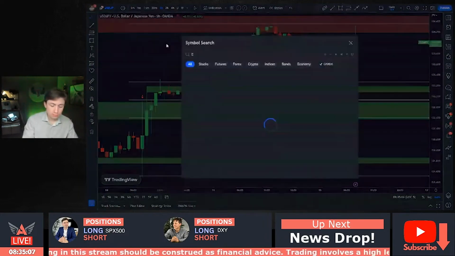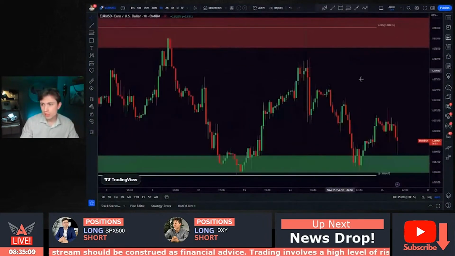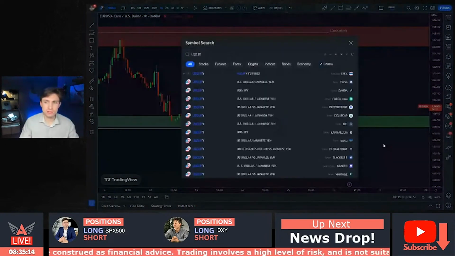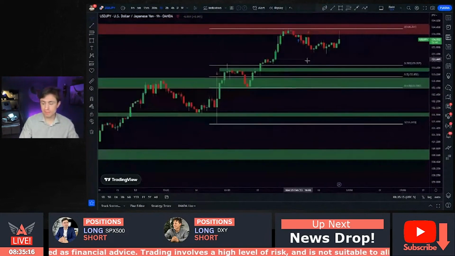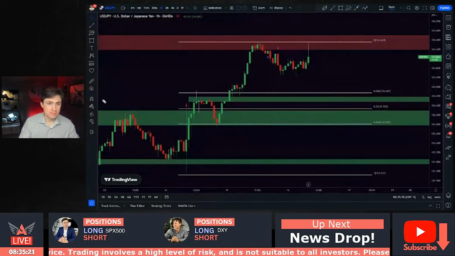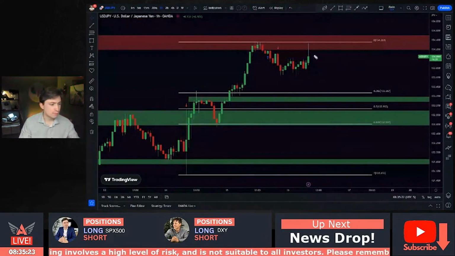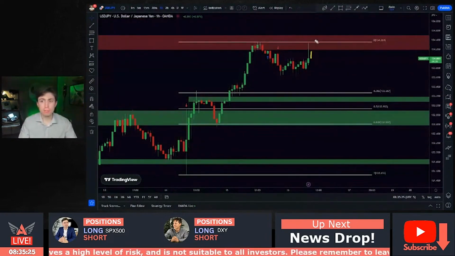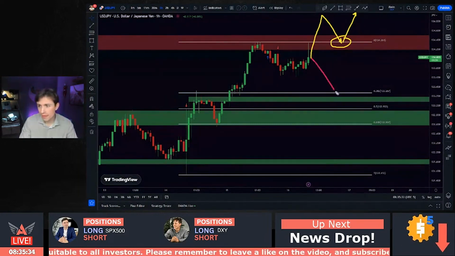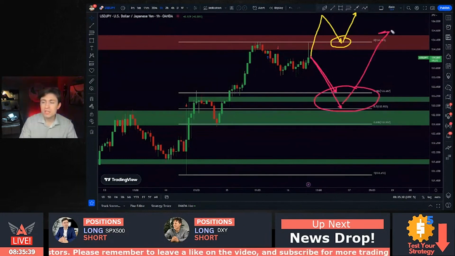So for me, if I'm looking at it, like I said, I like Euro USD on a break and retest, but it's not really setting up. So my prominent chart that I keep looking at is the dollar against the Japanese yen. I think it's trending very nicely. I'd love to be involved in this one. And there are two scenarios, as I keep talking about. You have a break and retest trade, which I'd be very interested in looking to go long for more momentum upside. Or if this thing gives me a bit of a pullback to the 38.2 or the 50%, somewhere in this region, I'm also interested in a long trade.